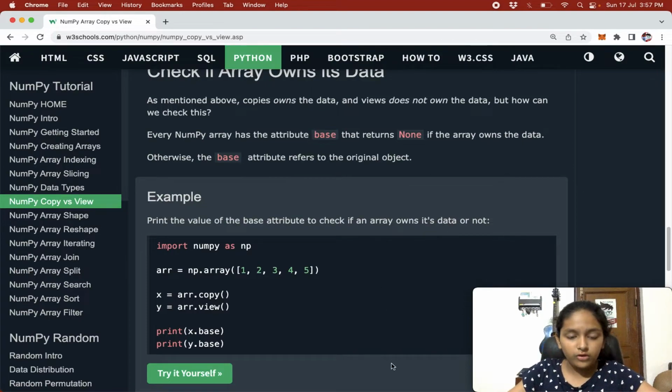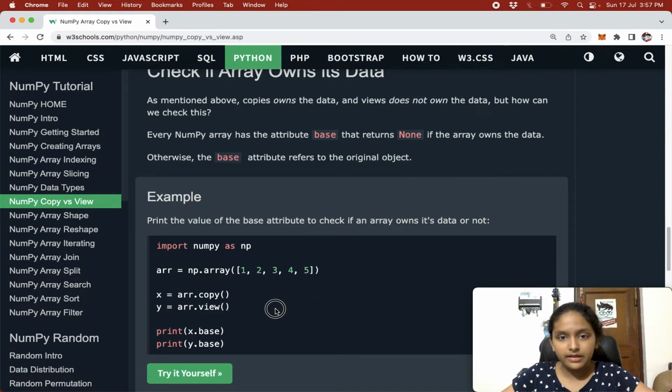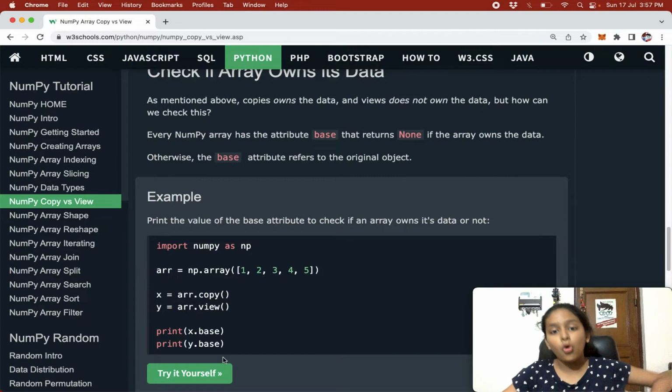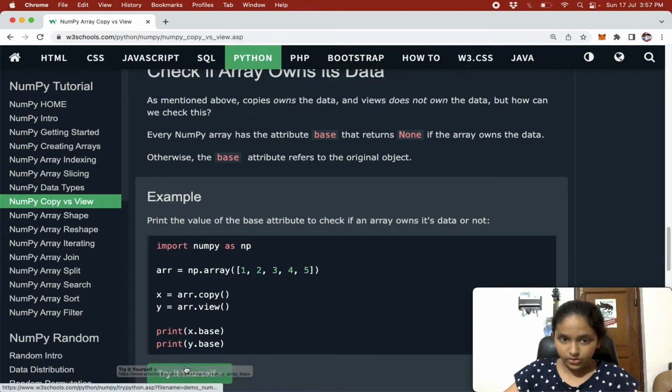When we use this, if it returns None, then that array owns its own data. But if it returns the array arr, just like in this example, then it doesn't have its own data.